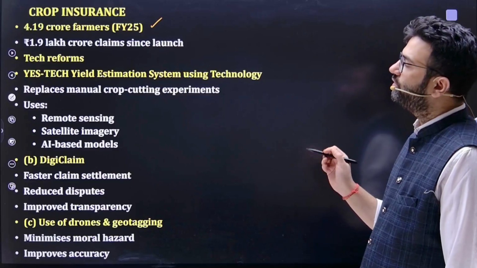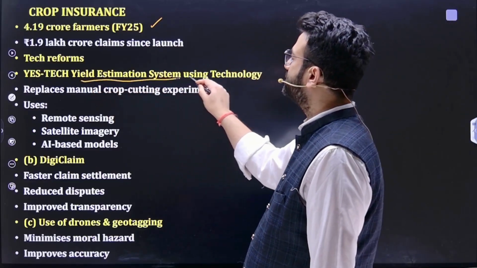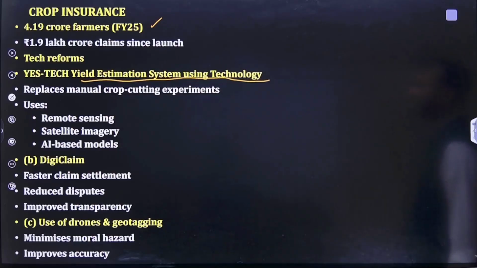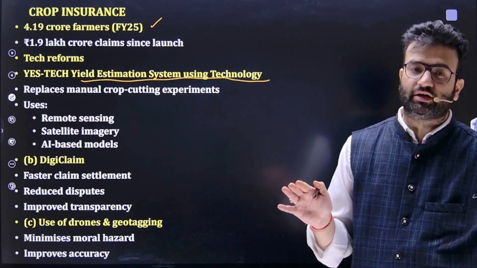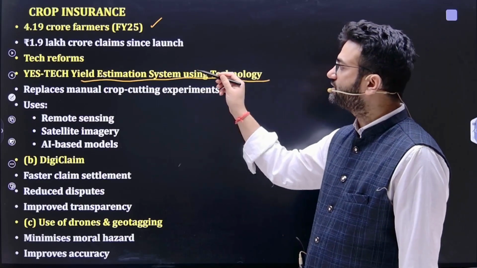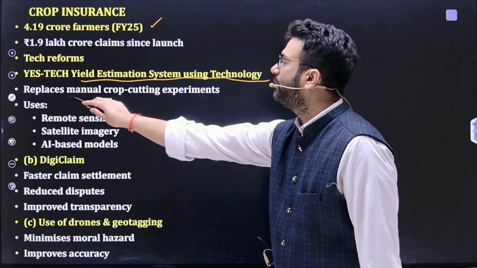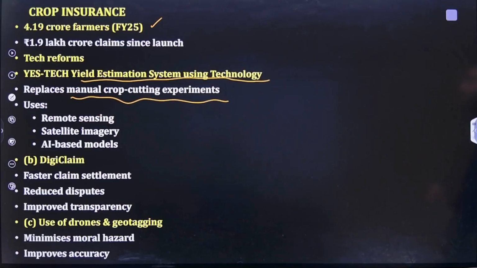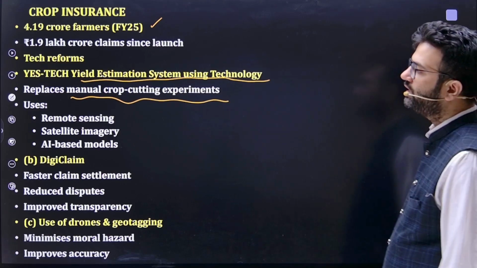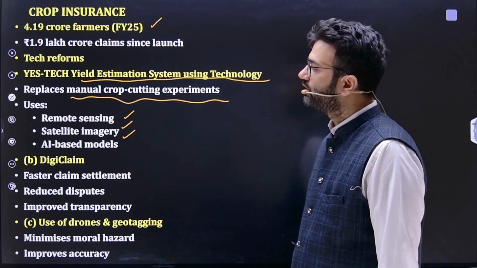Technological reforms are also there for crop insurance, like YES-TECH, a yield estimation system using technology which replaces the manual crop cutting experiment. So YES-TECH is important, that can be asked in prelims. Like, what is the YES-TECH platform? It's a yield estimation system using technology which replaces manual crop cutting experiments. It uses remote sensing, satellite images, and AI based models.